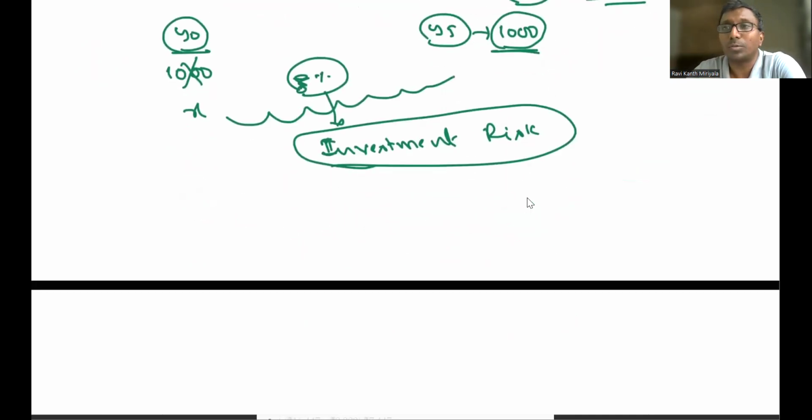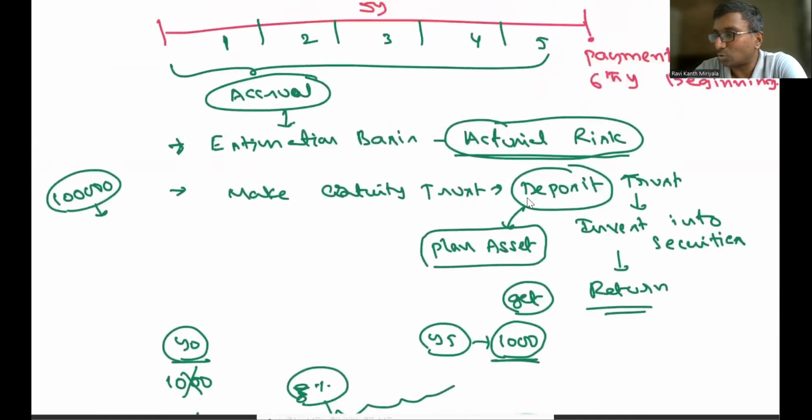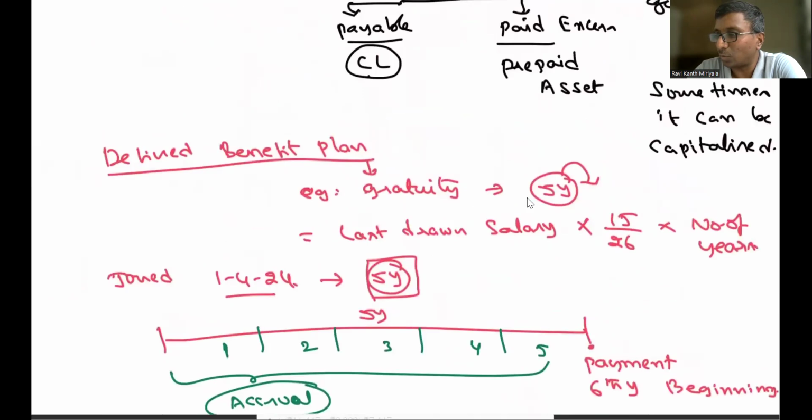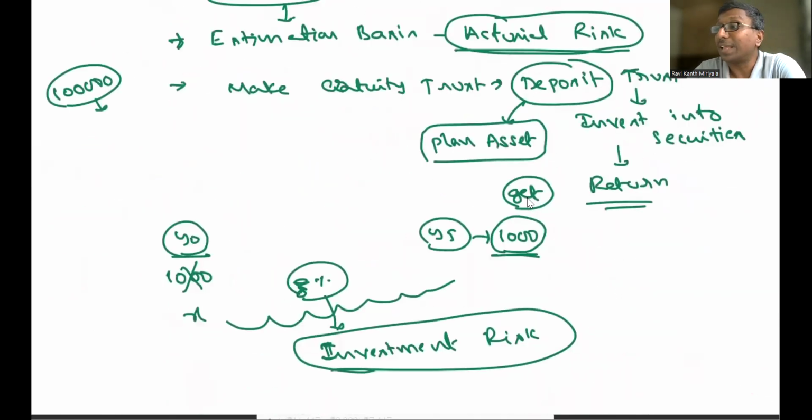So that is the basic point. Now how are you supposed to do it? So far, whatever I have explained, what is your basic understanding? The company has an actuarial risk, and the company has investment risk. Then it is called a defined benefit plan. You don't know exactly how much you are going to pay at the end of the day.